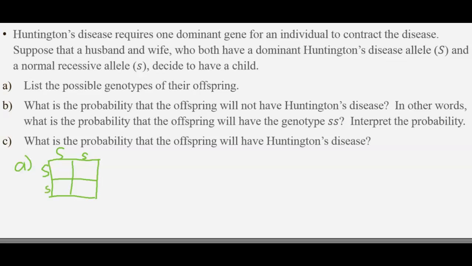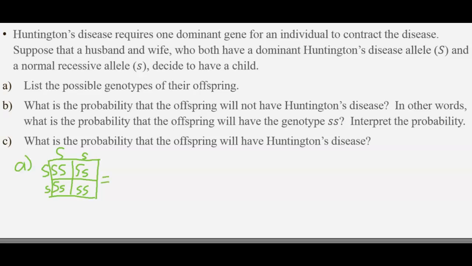When it comes down to offspring, their genotypes will cross, and that means each one gets to play a role inside these boxes. For the top left corner, we're going to have a capital S and a capital S. Top right corner, we're going to have a capital S and a lowercase s. Lowercase s comes from the parent above, and the capital S comes from the parent across. Bottom left corner, we're going to have a capital S and a lowercase s. Again, capital S comes from above, lowercase s comes from the side. And then finally, bottom right corner, we're going to have lowercase s, lowercase s.